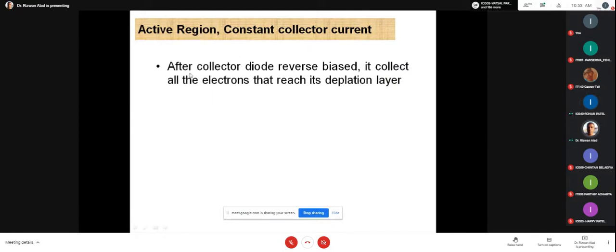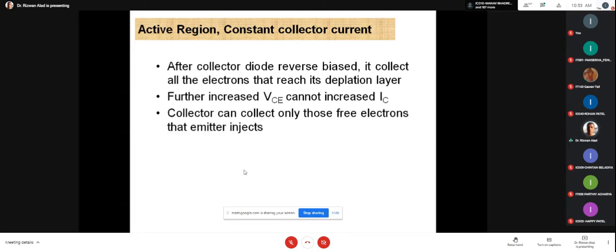Okay, since the collector diode is reverse biased, it collects all the electrons that reach its depletion layer, and further increasing VCE cannot increase the collector current. That's why it is known as the constant collector current region, and the collector can collect only those free electrons that the emitter injects. This point we discussed in the previous lecture. That's why this constant collector current region is known as the active region of the transistor. Is that clear now?